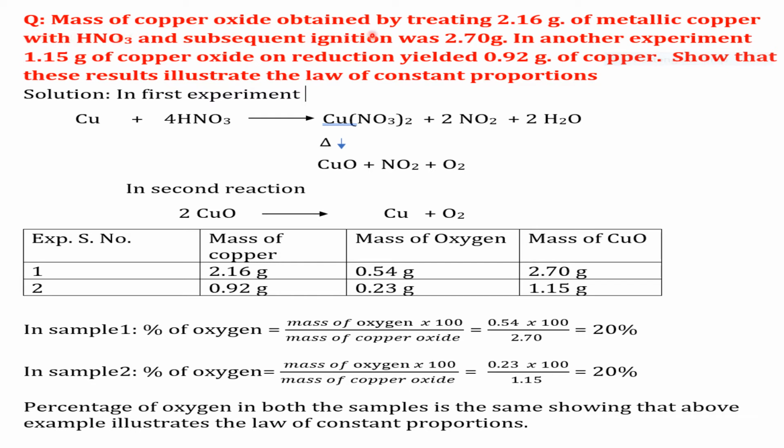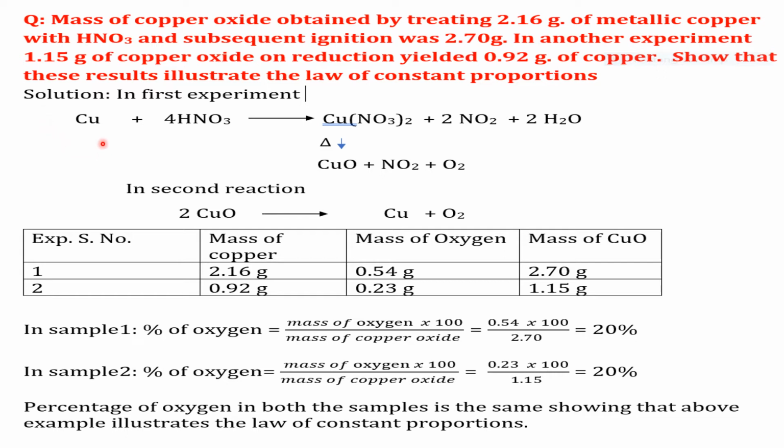Mass of copper oxide obtained by treating 2.16 gram of metallic copper with nitric acid and subsequent ignition was 2.70 gram. In another experiment, 1.15 gram of copper oxide on reduction yielded 0.92 gram of copper. Show that these results illustrate the law of constant proportions. Now let us see the solution.